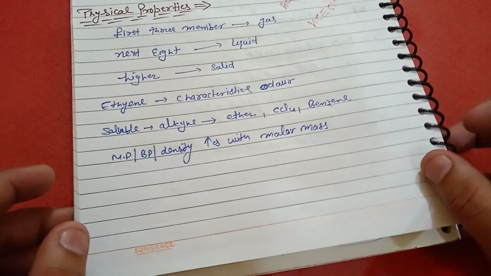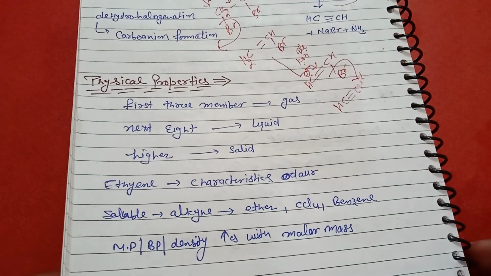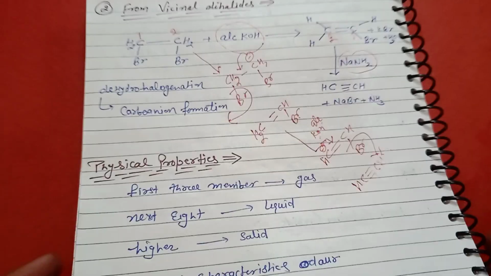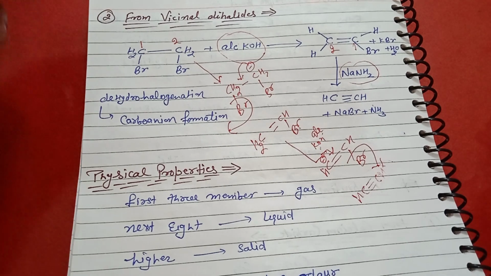So in this class we basically studied the physical properties and preparation of alkyne and the structure of alkyne. We are covering hydrocarbons in this lecture. In hydrocarbons, we are covering unsaturated compounds, which are called alkynes.